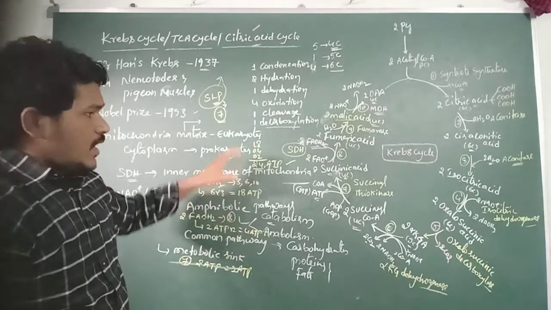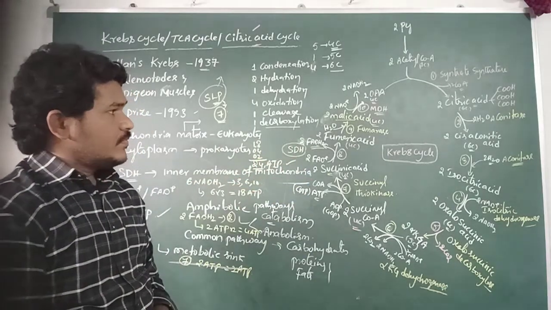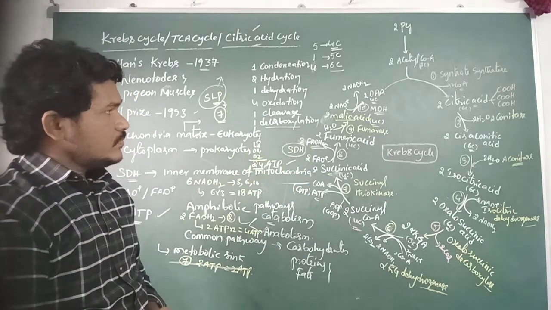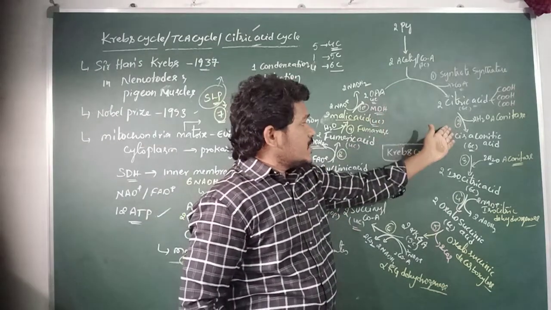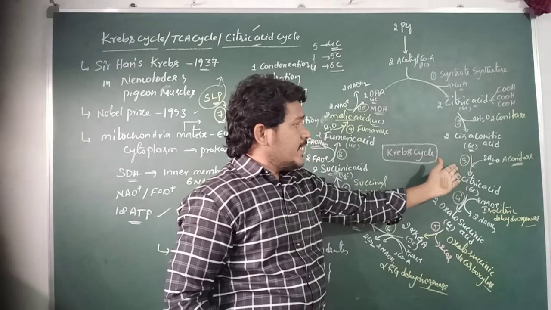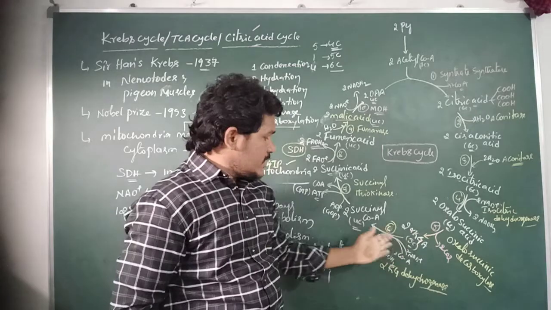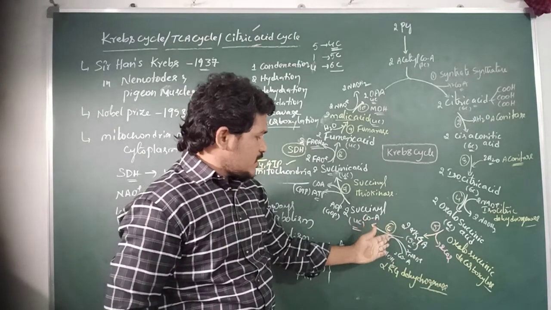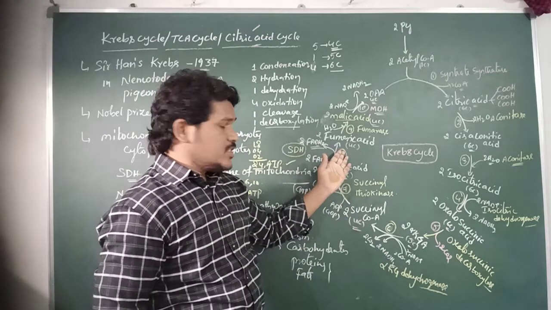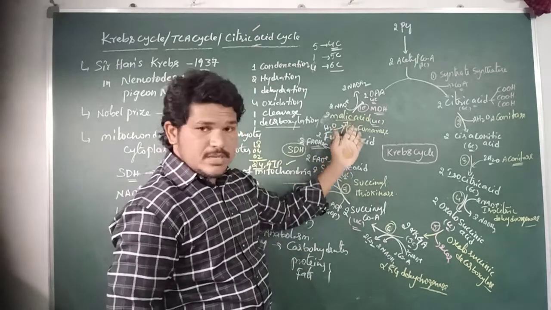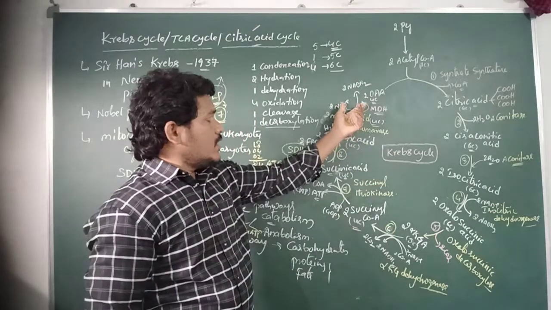So here this is about the Krebs cycle. The first reaction is a condensation reaction, the second step is dehydration, the third step is hydration and the fourth step is oxidation 1, the fifth step is decarboxylation, the sixth step is oxidation 2, the seventh step is the cleavage step, the eighth step is again oxidation 3, the ninth step is the hydration step and the 10th step is oxidation 4.